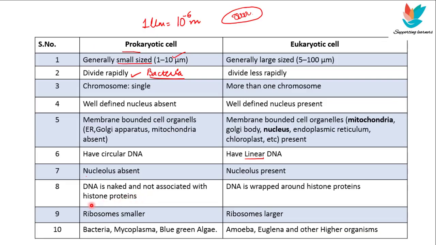DNA is naked and not associated with histone proteins. DNA is deoxyribonucleic acid. It is the genetic material of the cell, and this is naked. It is just lying naked in a region called nucleoid, and it is not associated with histone proteins. Histone proteins are the proteins which are present in eukaryotes, and they help in the packaging of the DNA.